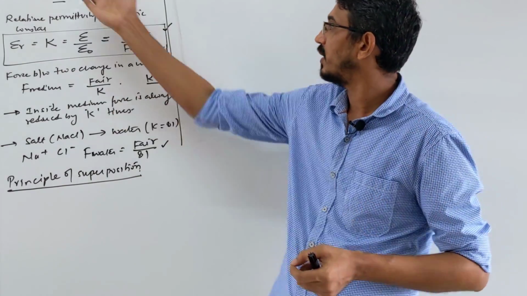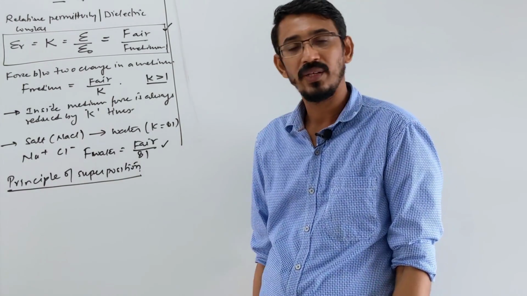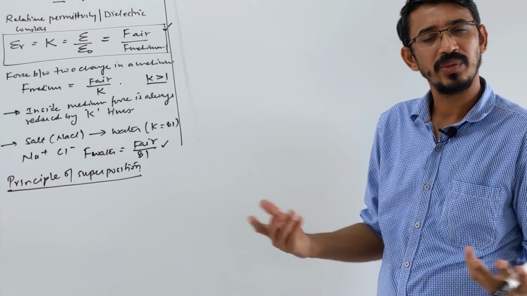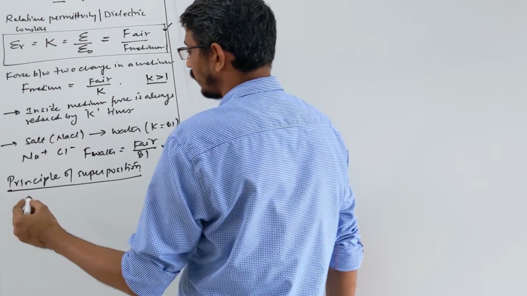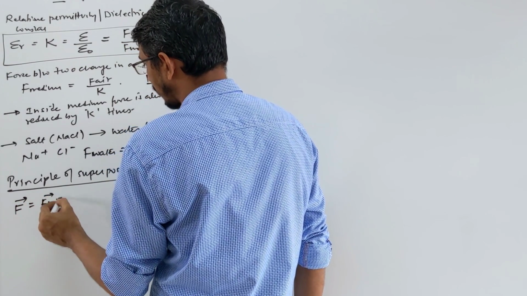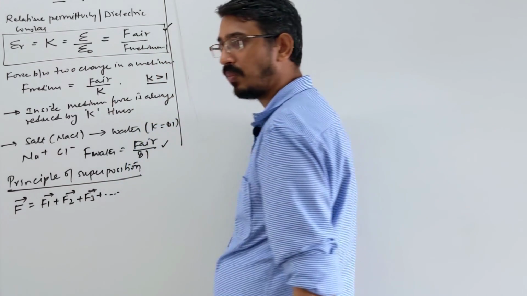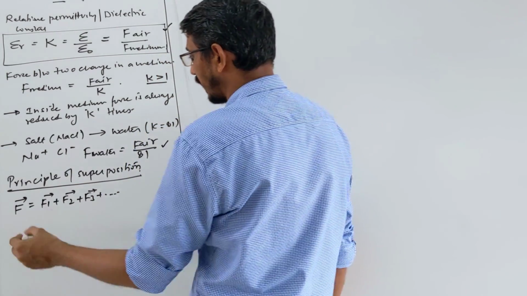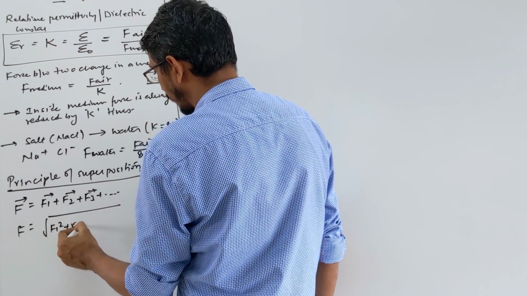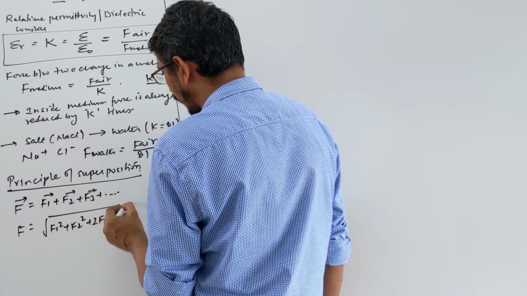If you have two charges, that's your answer. But if you have more than two charges, three charges, 100 charges, infinite charges, then how do you write the net force? Force is a vector quantity. To add any two forces, you have to use what? Vector rules, obviously. So if multiple charges are there, the net force will be the vector sum of all individual forces. Vector means you add them like f1 square plus f2 square plus 2 f1 f2 cos theta. This is the way you have to add the net force.